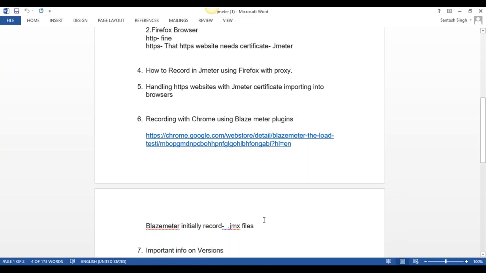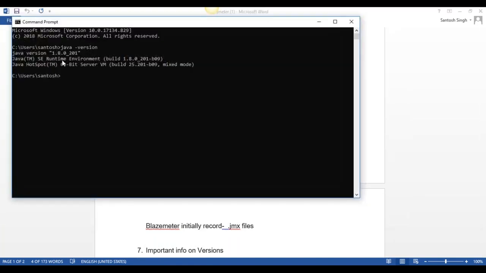I already showed you in my command prompt, I open this and here it shows 1.8. If 1.8 is not there, then we need to install it. So you check using java -version and find out your version. If you are using Java 1.7, then you need to install the previous version of JMeter. If you install the latest version of JMeter, then your Java should also be the latest version, like version 8.